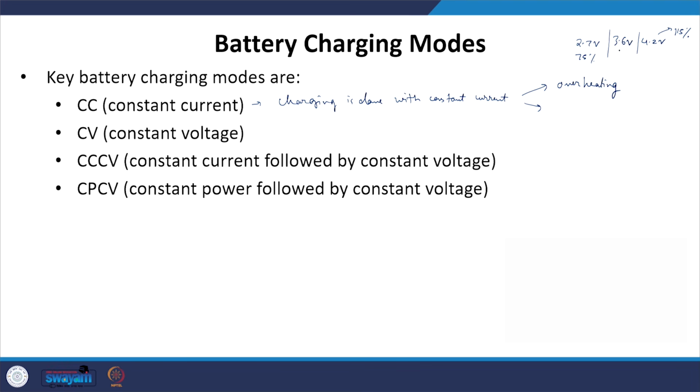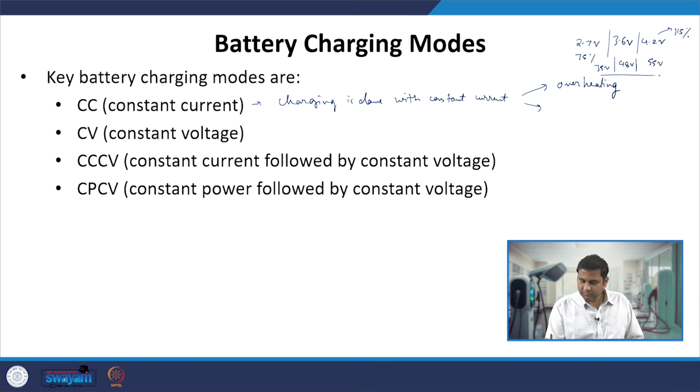Now these battery cells are connected in series to obtain several battery voltages. If we take a 48 volt battery pack, it goes maximum up to 55 volt, which is 15% extra over the nominal voltage, and on the other side it goes down to a minimum of 35 volt, which is 75% of that 48 volt.